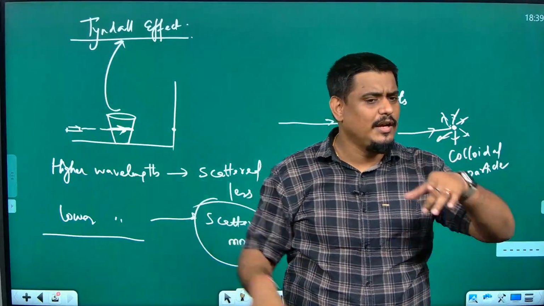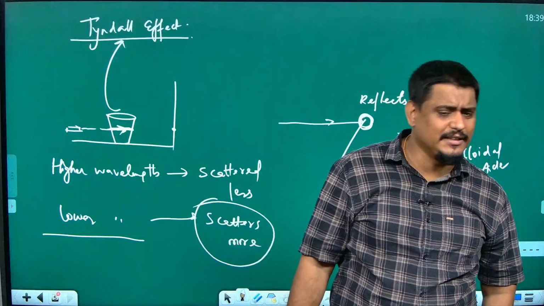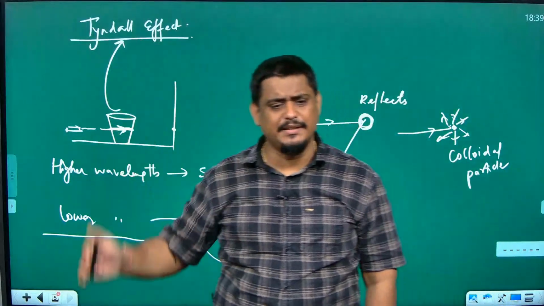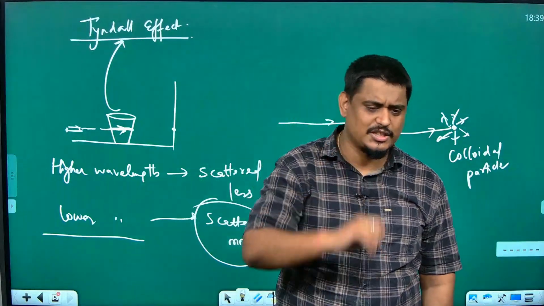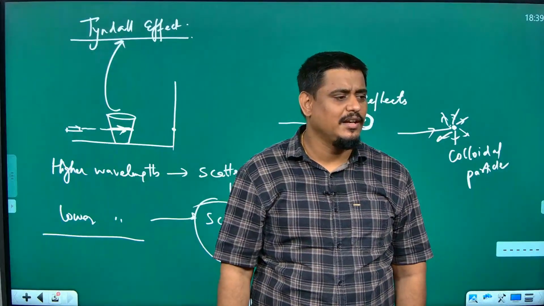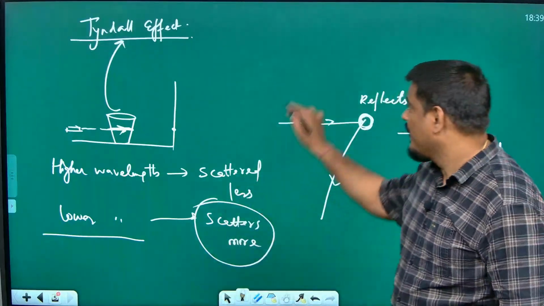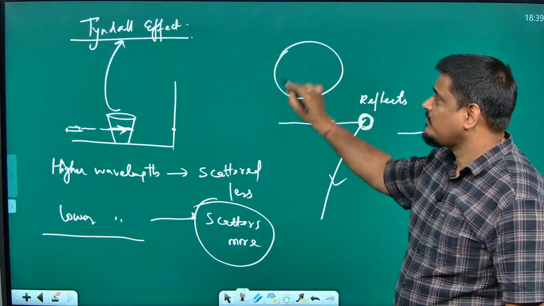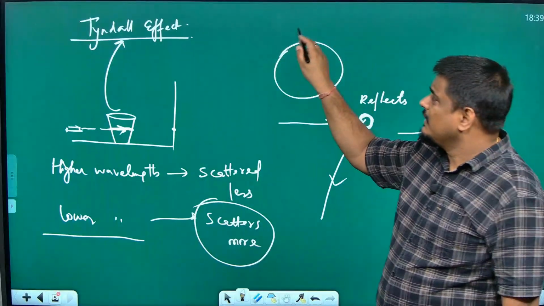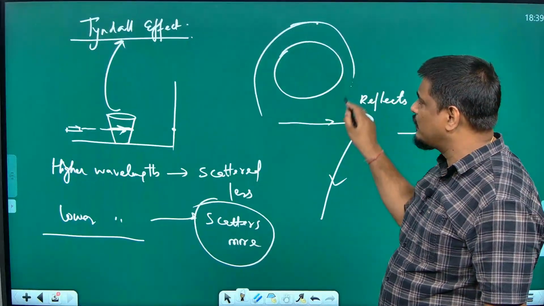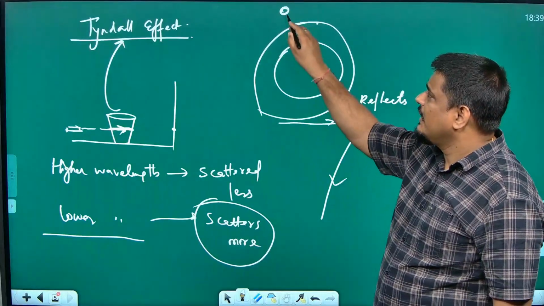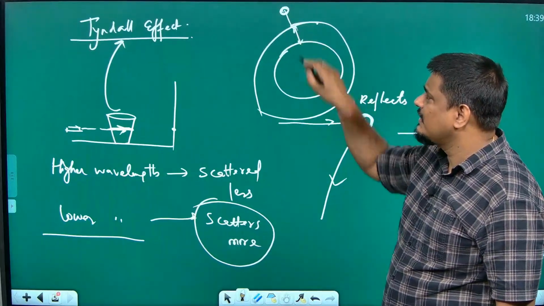If I ask you, in the evenings, why does the sky become red, orangish or reddish, why? Any idea? Because see, in the afternoon or in the morning, the sun has to travel through this atmosphere, suppose the sun is somewhere here, it has to travel a lesser distance, right?